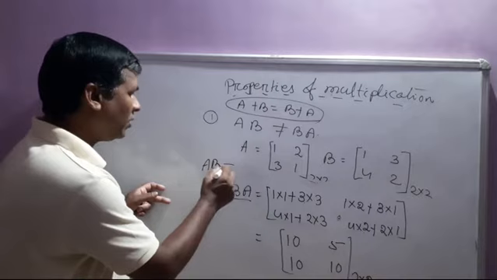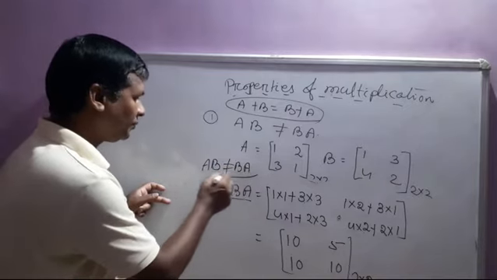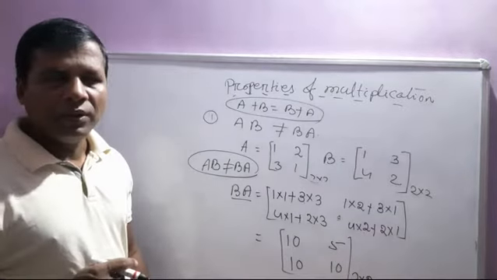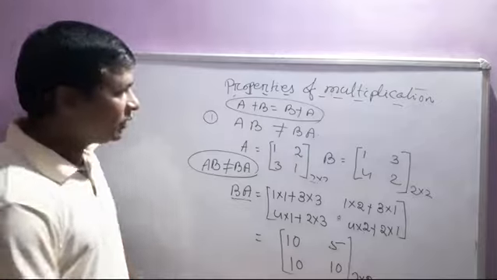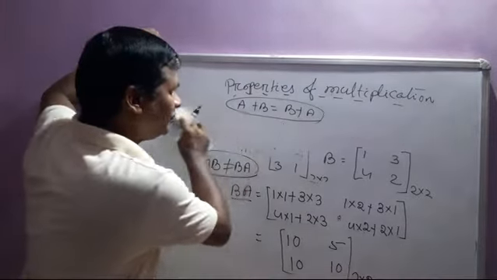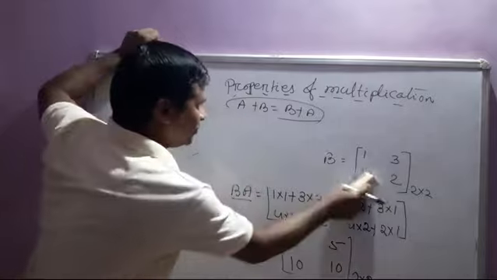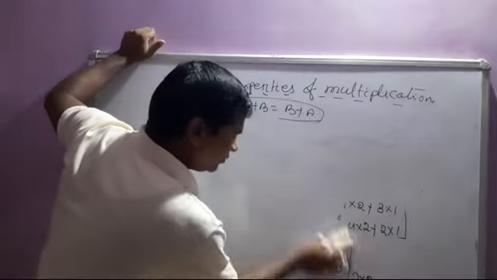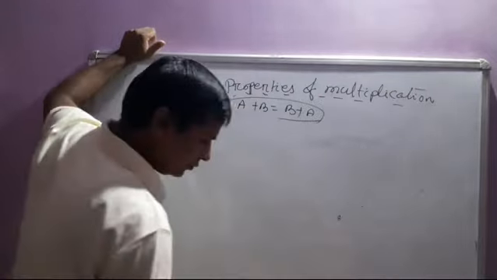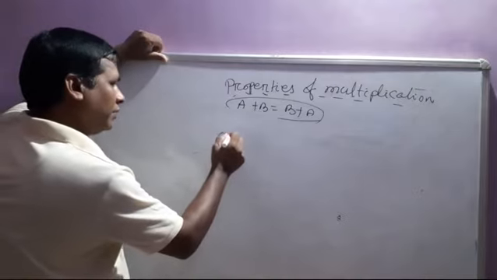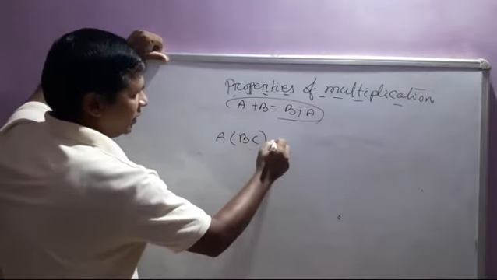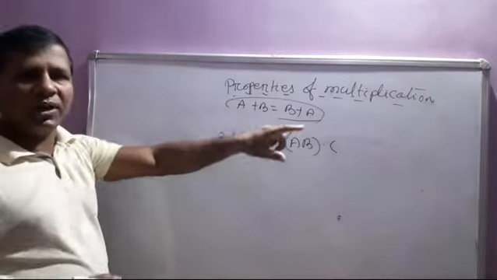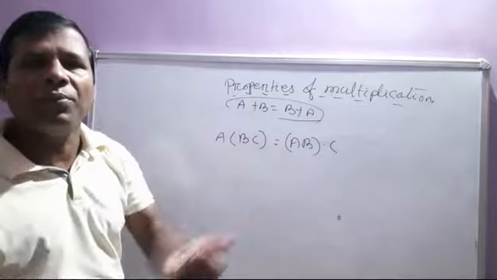So AB not equal to BA. So matrix multiplication is not commutative, but it is associative. Just like this, A B C is equal to A B C. But matrix multiplication is associative, not commutative.